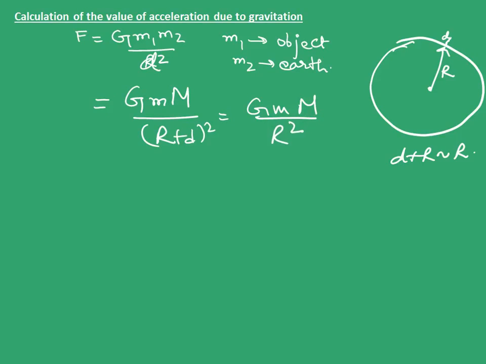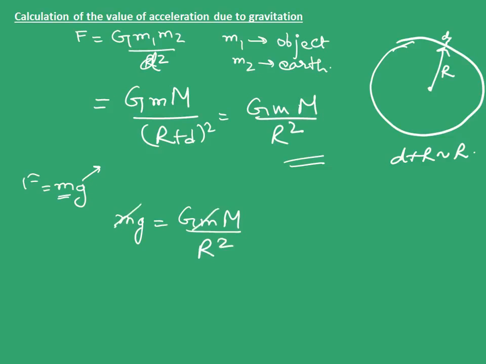Now, the force acting due to gravity is given by mg, where g is the acceleration due to gravity and m is the mass of the object. So this is the force acting on the object, which is also equal to this force. Therefore, we write mg equal to G m M upon r square.